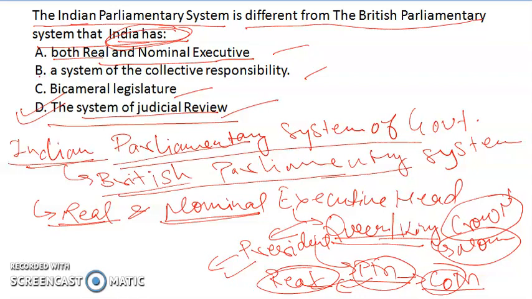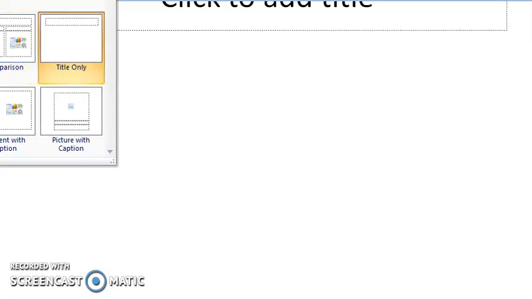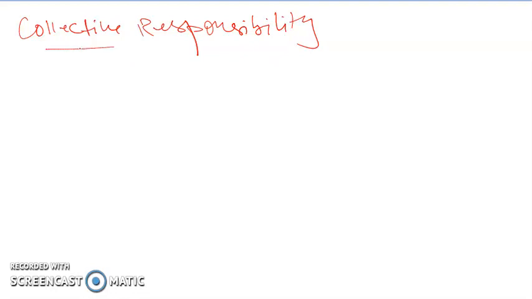Now the second similarity is the concept of collective responsibility. In this sense we can say that India and Britain both have a system of collective responsibility. And what is this collective responsibility, let's talk about.